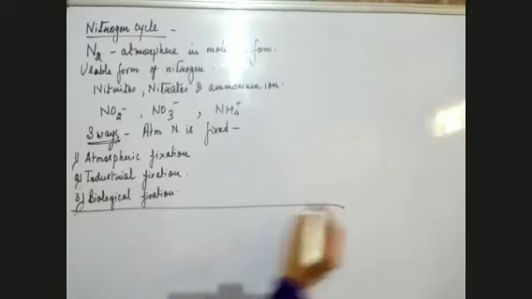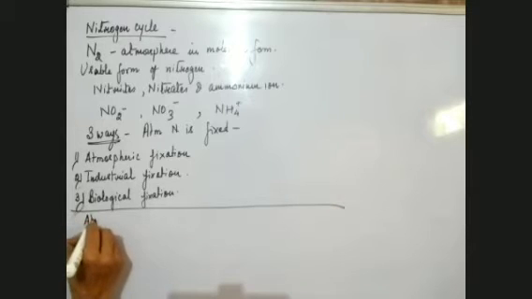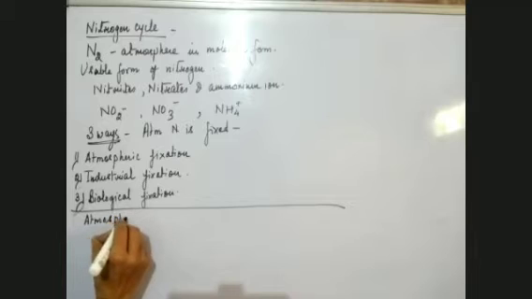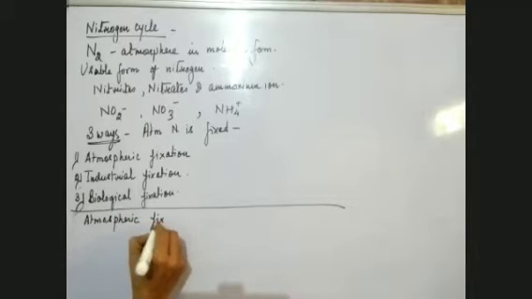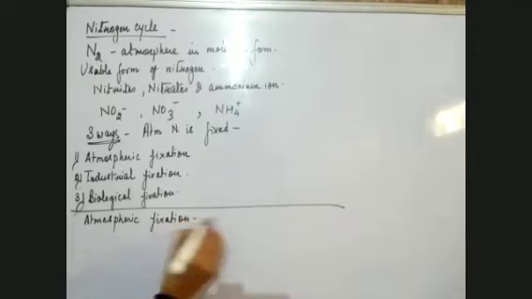Now, I'm going to explain what these three types of fixation are. In the atmosphere, the molecular nitrogen is fixed when there is lightning. In the presence of UV rays and lightning, the nitrogen is fixed by the process of oxidation. Out of the three ways, let's start with the first way, which is atmospheric fixation of nitrogen.